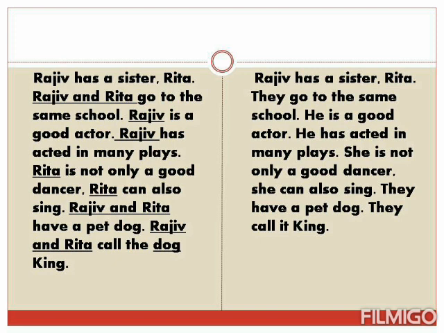Rajiv and Rita have a pet dog. Again, we are talking about two persons, that's why we have used they. They have a pet dog. Rajiv and Rita call the dog King. They call it King. We have used it in place of the dog.